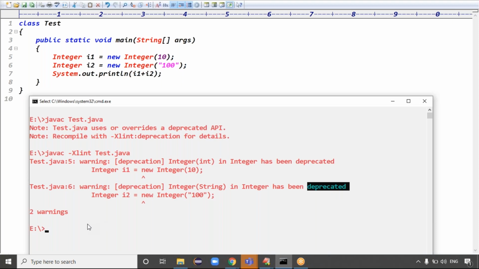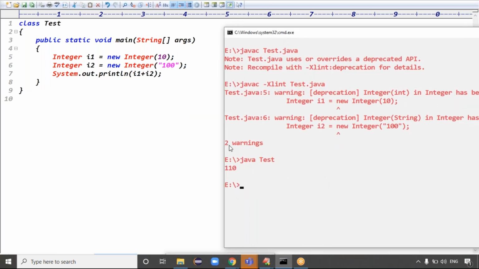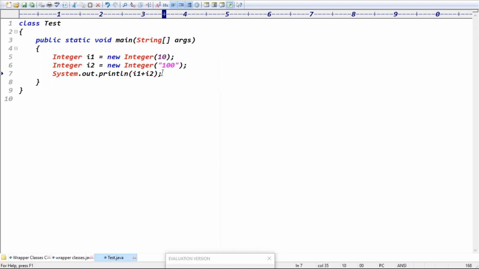If it is deprecated, then what are we using now? Our code executed fine, guys, and we got the output: 100 plus 10 is 110, right? Exactly.